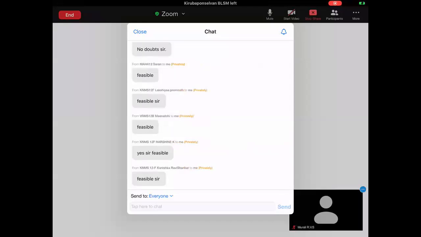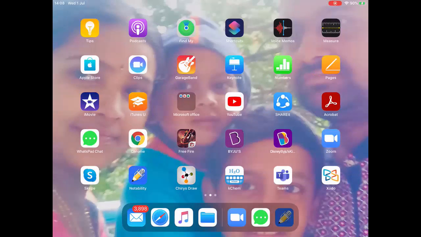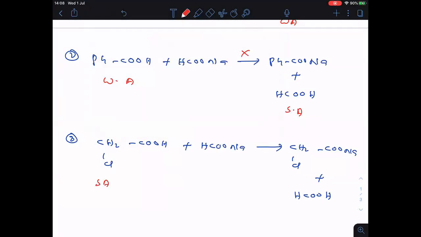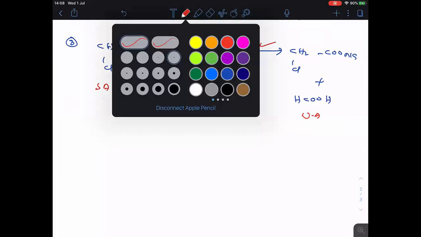Okay, yes, many students are giving the correct answer. It is feasible. Why is it feasible? This acid is a strong acid due to the minus I group, and here this is comparatively a weak acid. So the reaction is moving from strong acid to weak acid. It is feasible. Followed? Now, next question. This question is from a previous JEE Advanced.